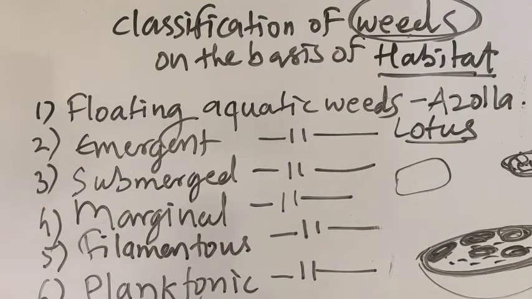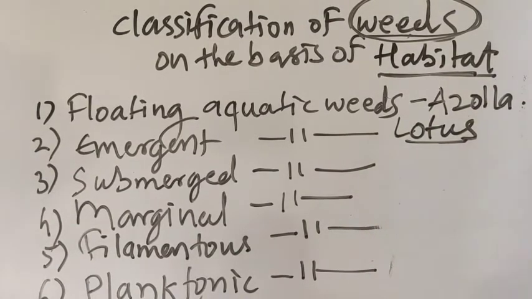The last one is the planktonic aquatic weeds. It consists of small bodies or microscopic algae which disperse in water rapidly and form algal blooms. Very dangerous. It grows very rapidly.